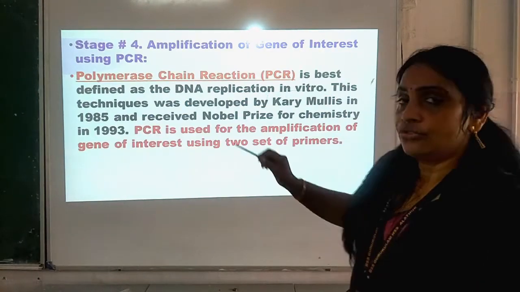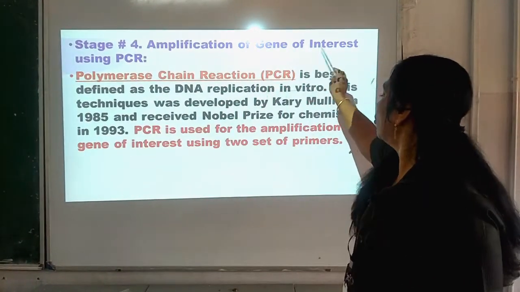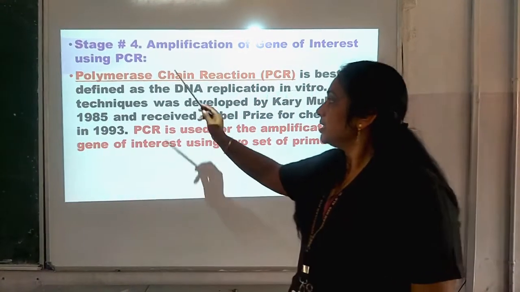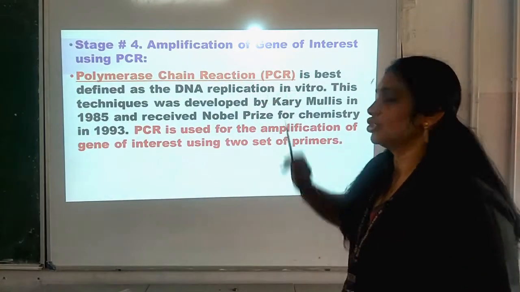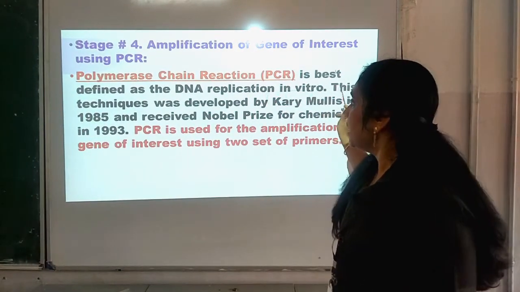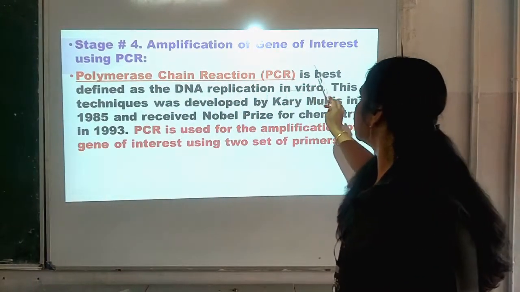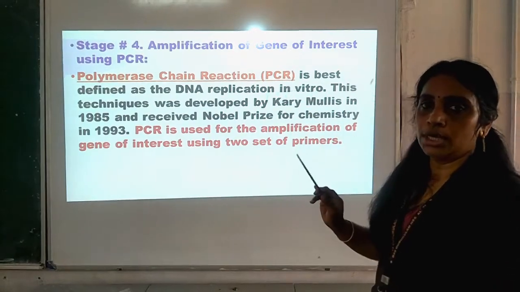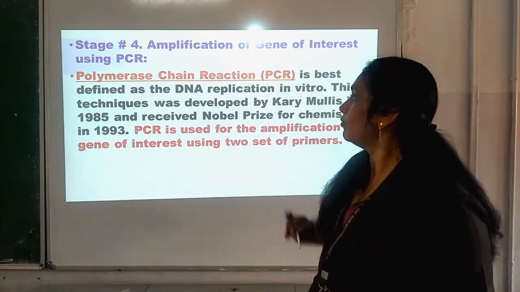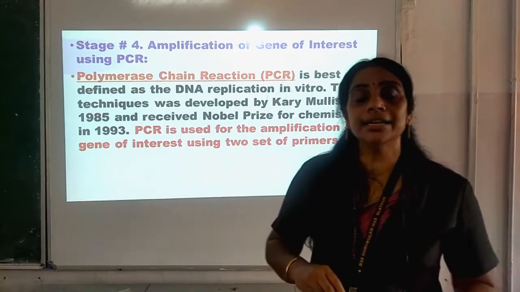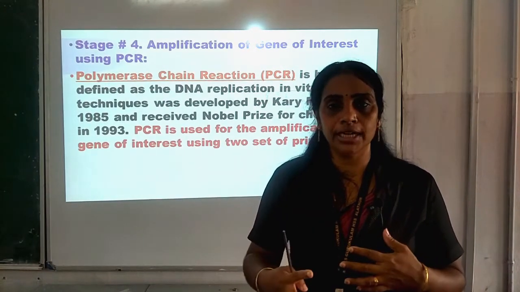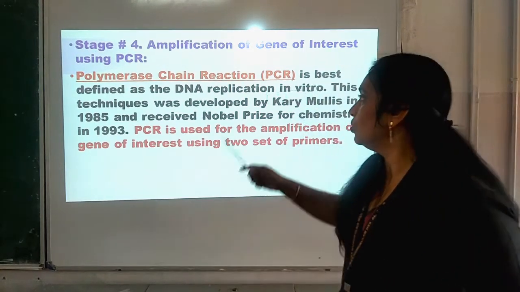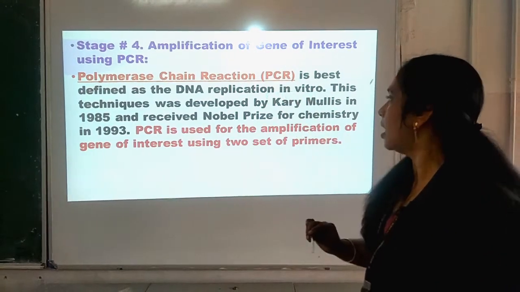Now, stage 4, amplification of the gene of interest using PCR. And what is PCR? PCR is the polymerase chain reaction. It is best defined as DNA replication in vitro, that is, in the laboratory. With the help of PCR, DNA replication, or the copying of DNA, or the production of multiple copies, can be done.